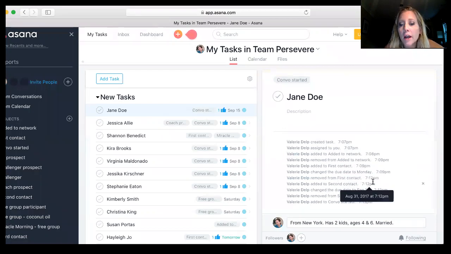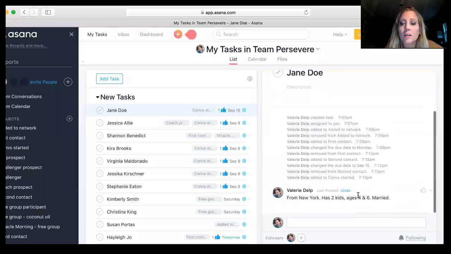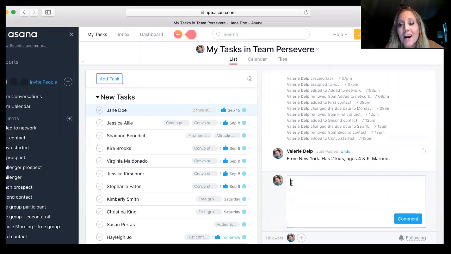Okay, so let's say we're talking and we get into discussion of, by the way, when you write any notes in here, you want to make sure that you hit comment so it actually posts it. It won't delete it, but if you just write it in here and you forget to hit comment, I've come back sometimes and been like, oh yeah, I never hit comment. That was from like 4 days ago, and the message is still there. It just didn't post into this little thread. But make sure you do that because I can't guarantee you that it's gonna stay.